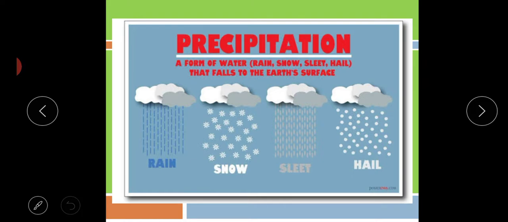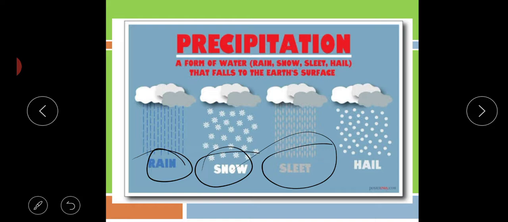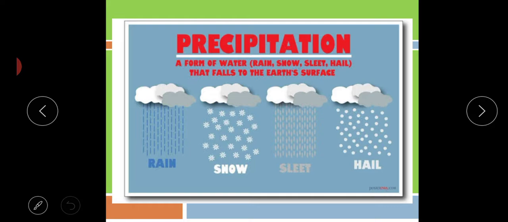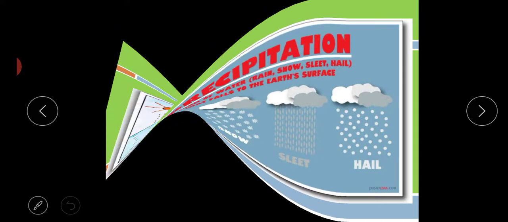Precipitation is the form of water that comes down on the earth's surface where we are living, when clouds are giving water in the form of rain, snow, sleet or hail. Sleet is a form of heavy rain. Hail, the ice that falls, you see, ओले गिरते हैं. Snow, you can see the snow also in the hilly areas. The water which comes in this form is called precipitation. Okay, do you understand, my children? Okay, go to next.